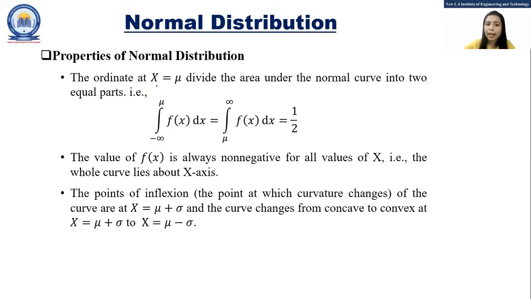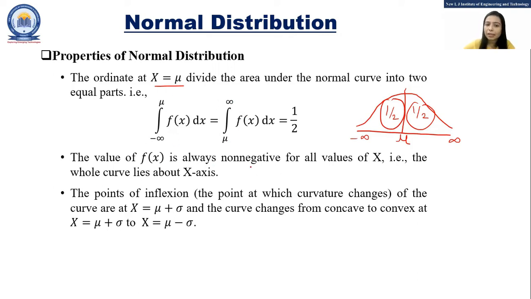The ordinate x is equal to mu divides the area under the normal curve into two equal parts. As we have discussed, this normal curve is symmetric about mu and it divides the area into two equal parts. That means this part is 1 by 2 and this part is 1 by 2. So the integral from minus infinity to mu of f of x dx is equal to 1 by 2 and the integral from mu to infinity of f of x dx is also 1 by 2.